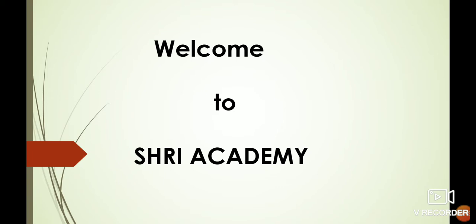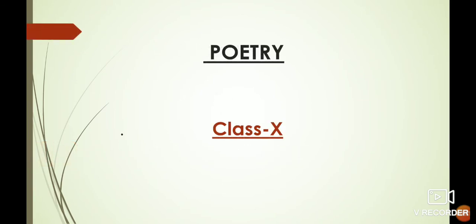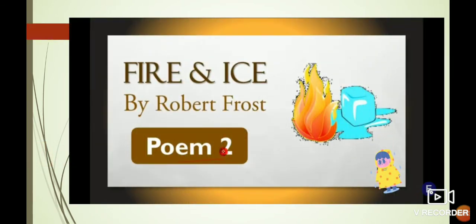Students, in the series of our English literature, today I'll discuss your second poem, that is Fire and Ice by Robert Frost. Who is the poet of the poem? Robert Frost. What's the name of the poem? Fire and Ice. These are two opposite things, fire and ice. These are the symbols used by the poet for the poem.